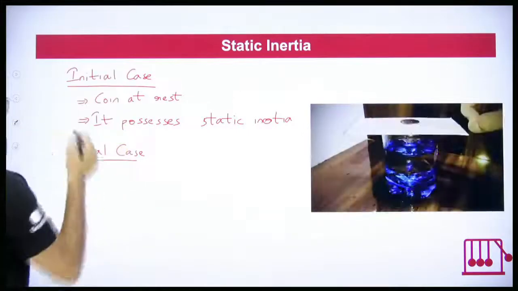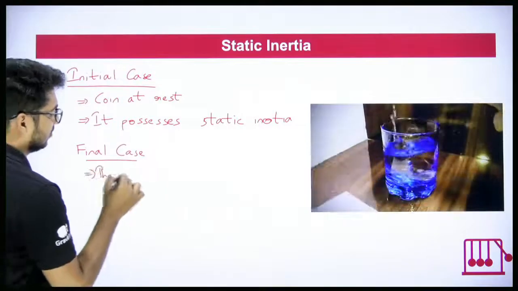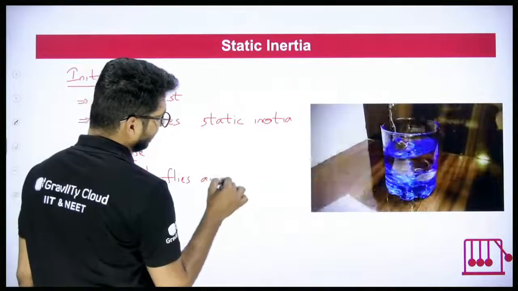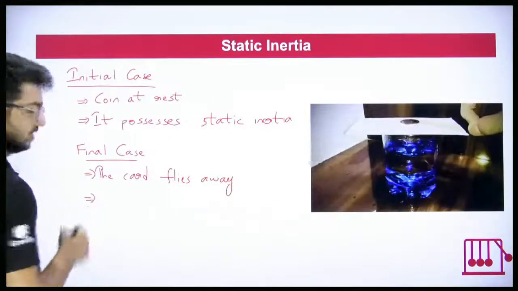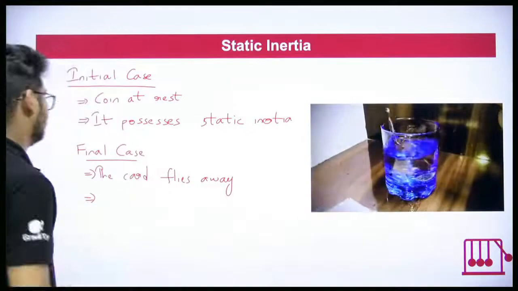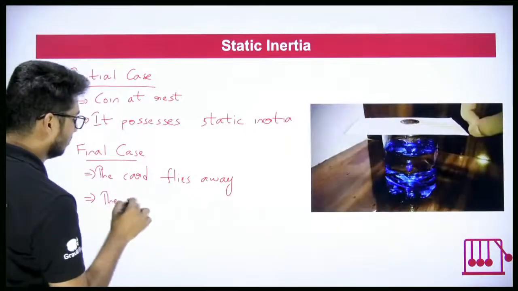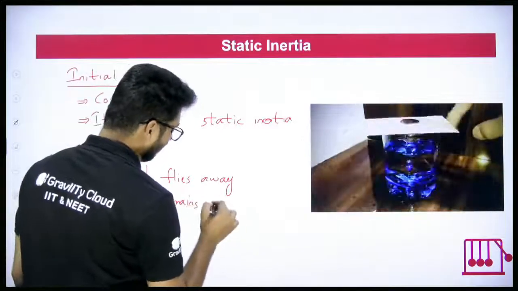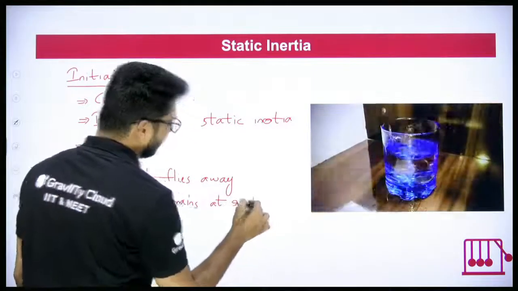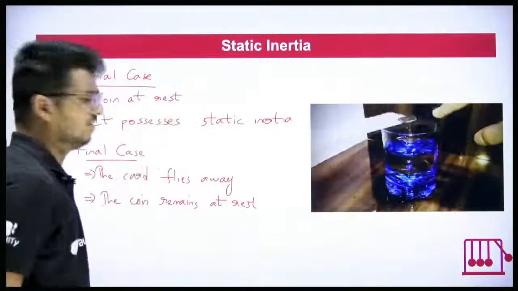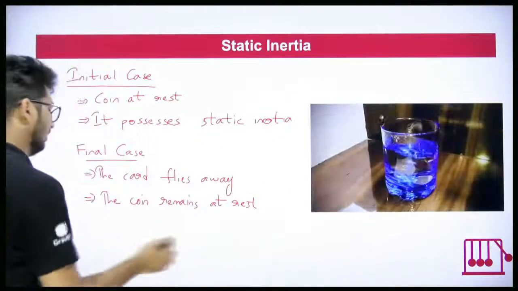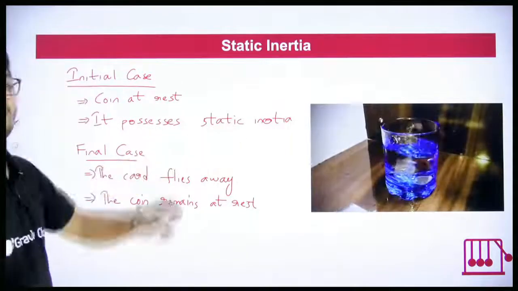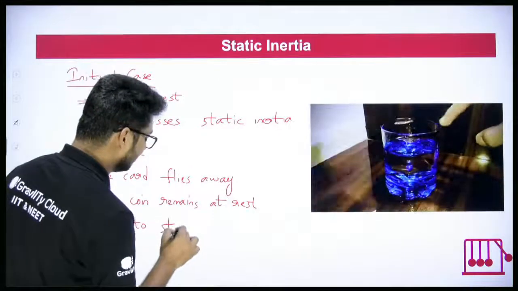Final case: the card flies away, but the coin will remain there itself. Why does the coin remain there? The coin remains at rest, it will be there for a moment, it will not move much. The coin remains at rest due to what? Due to inertia of rest or static inertia. That's it.